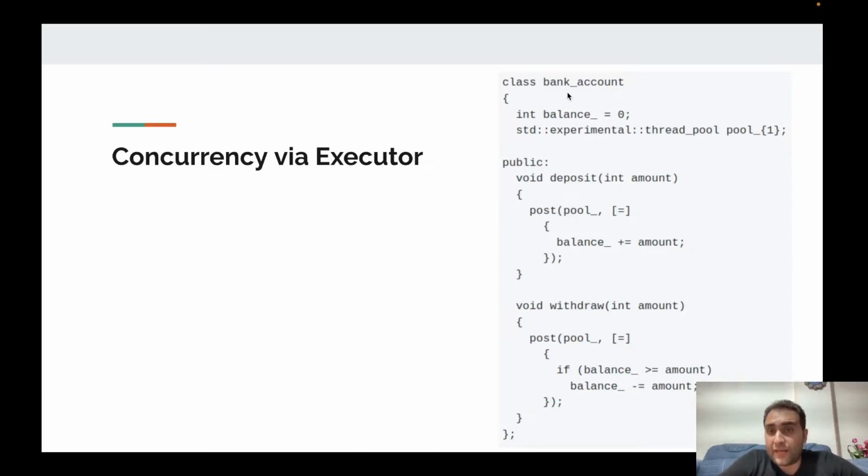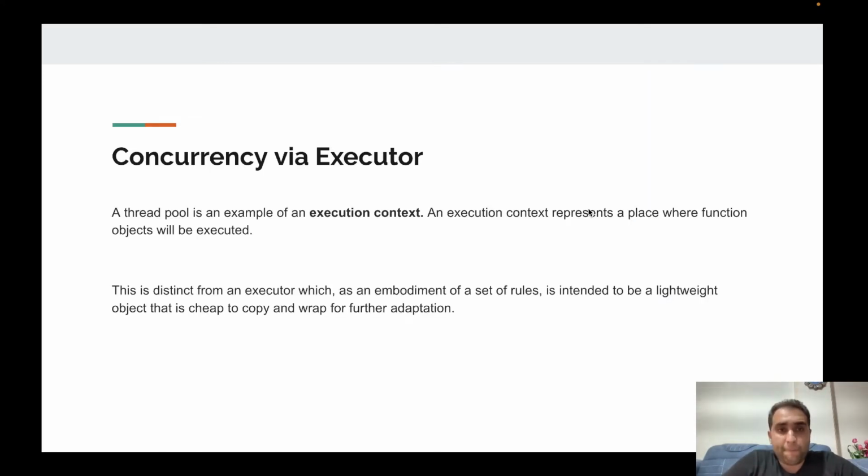Here, the bank account has a thread pool. It's instantiated at this point, and it has two simple functions: deposit and withdraw. Deposit just adds to the balance, and withdraw just decrements the balance. The operations are so simple, but the functions are not blocking. Actually, the increment or decrement operation will be posted to the executor or thread pool. Okay, this is an active object. It means that through an executor, an execution context, we can implement an active object very easily.